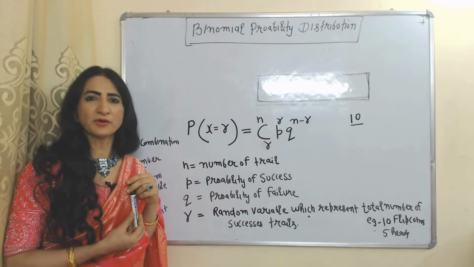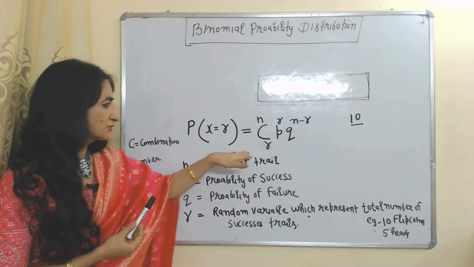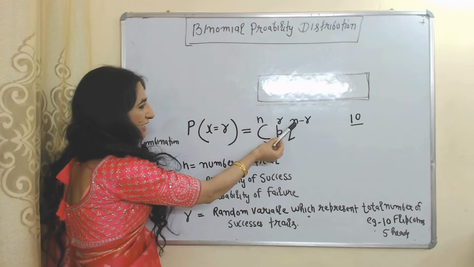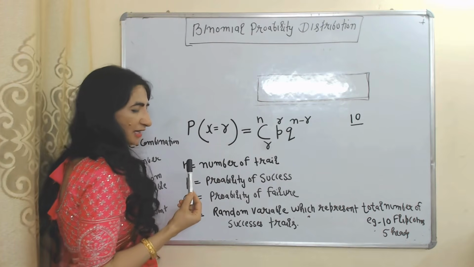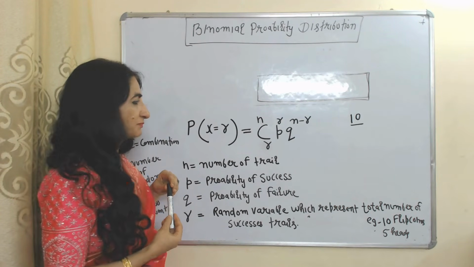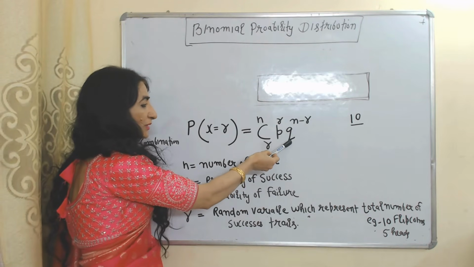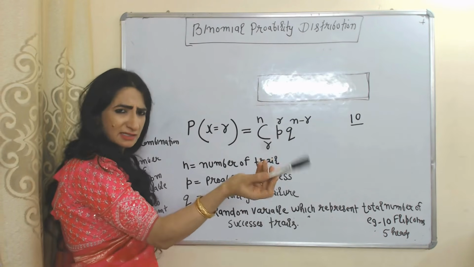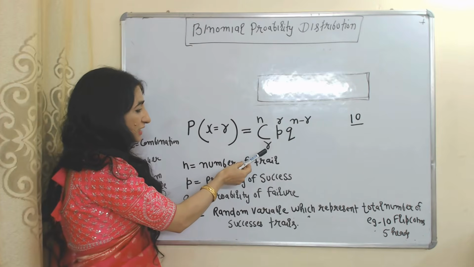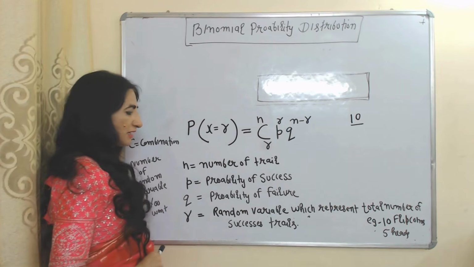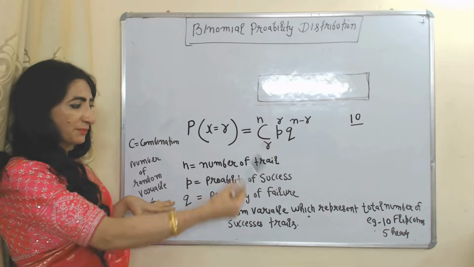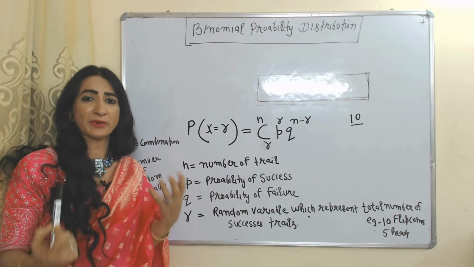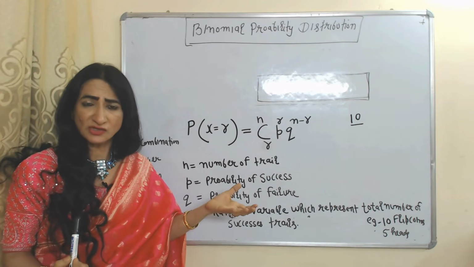Now we will see the formula of binomial probability distribution, and this is the formula. Here you can see nCr, where n represents the total number of trials, q represents the probability of failure, and p represents the probability of success in a single trial. And here three times you can see r. What do you mean by r? R is a random variable which represents the total number of successes in trials.